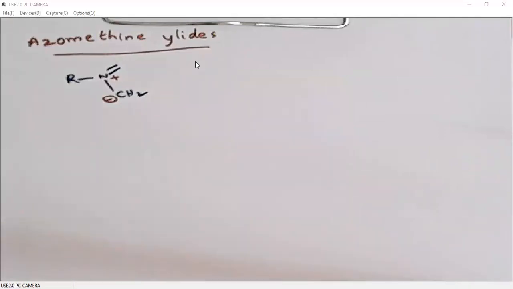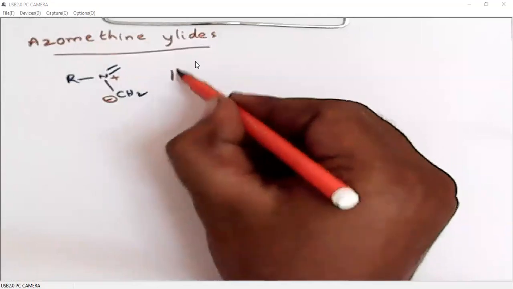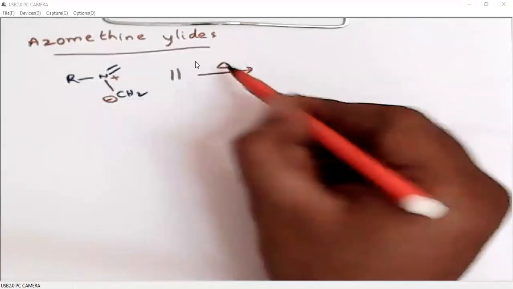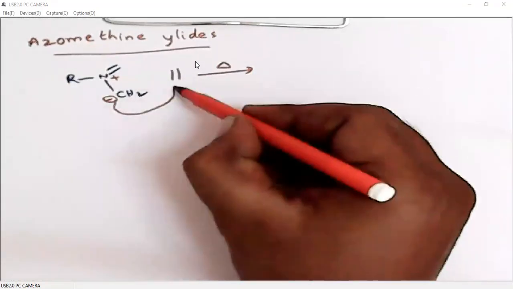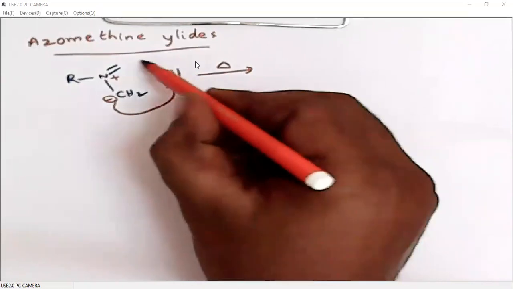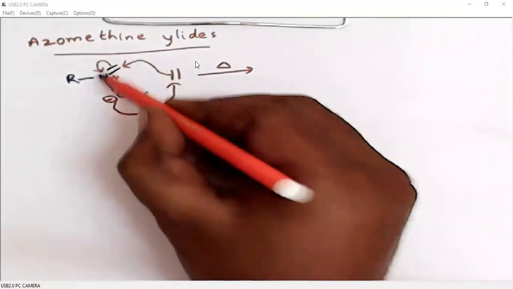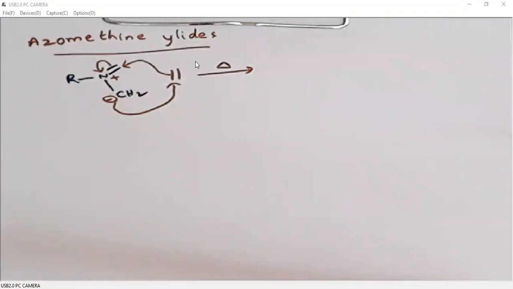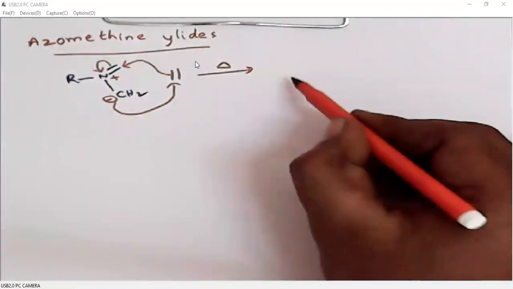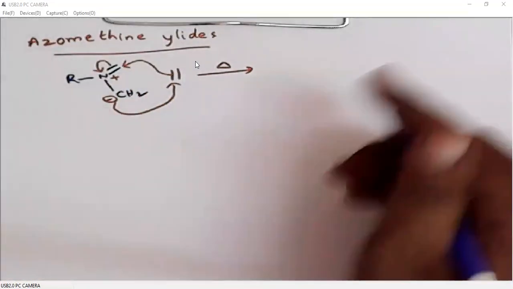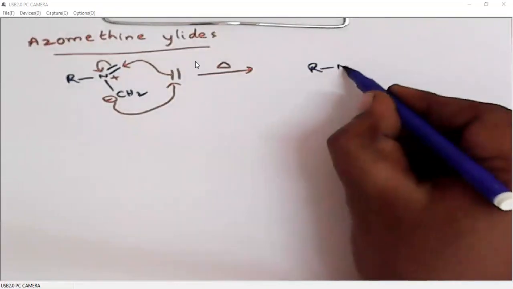Right. So this 1,3 dipole will react with a dipolarophile under thermal conditions to give a 5-membered ring. So like this, the polarization will take place like this. So it gives a 5-membered ring.